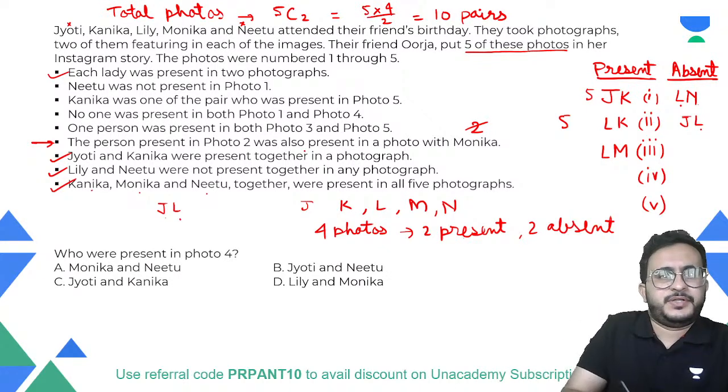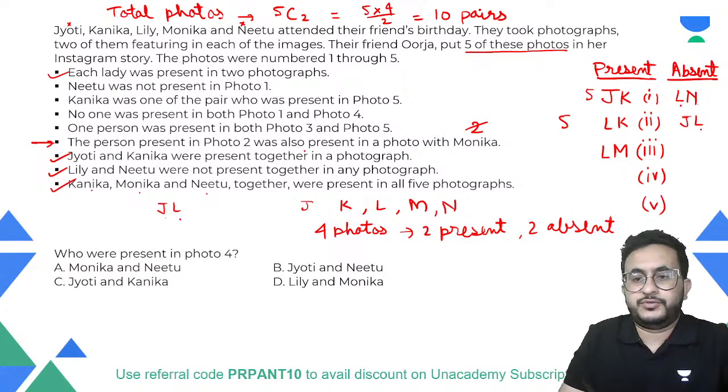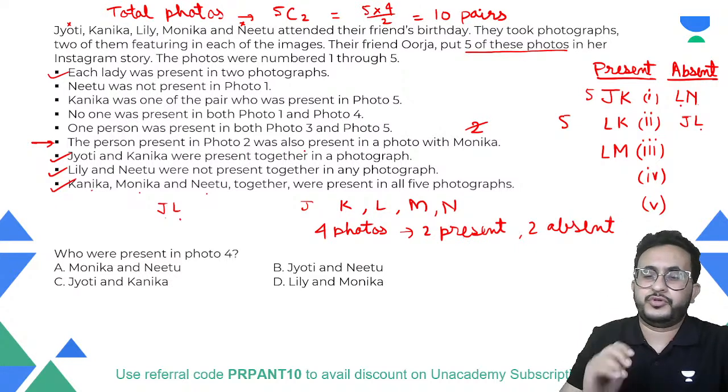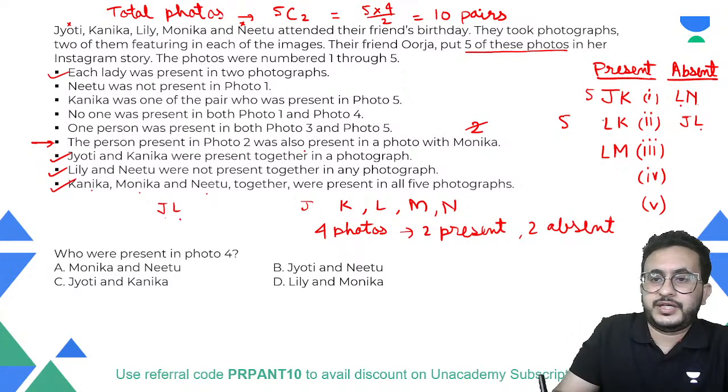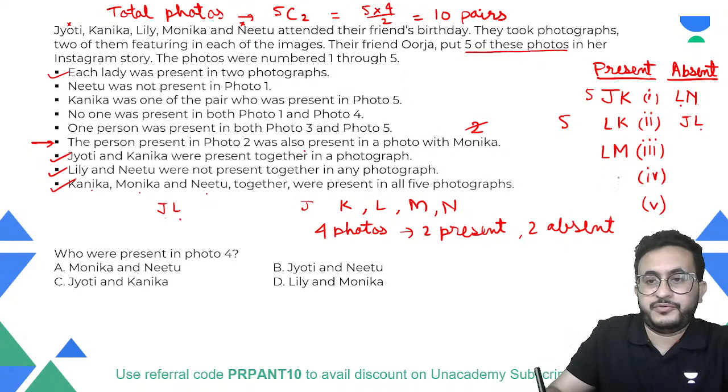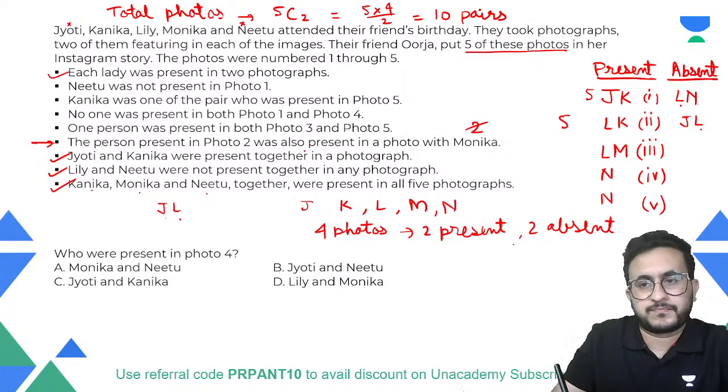See, there are five people: Jyoti, Kanika, Lily, Monica, Neetu. They have to be present in two photographs. देखो, ज्योति की एक फोटोग्राफ हो गई, लिली की दोनों हो गई, कनिका की हो गई, नीतू की एक भी फोटोग्राफ नहीं हुई। So Neetu will be present in both these photographs, isn't it? नीतू की एक भी फोटो नहीं हुई थी ना, and only two photos are left, so Neetu will